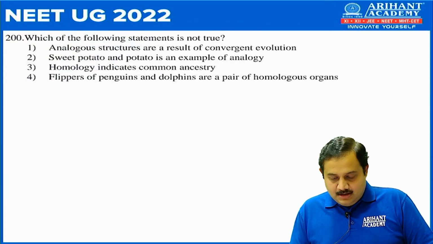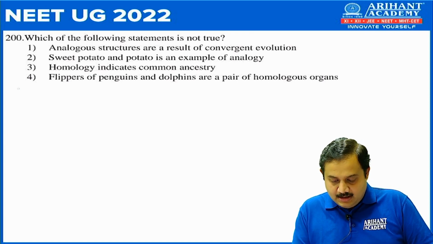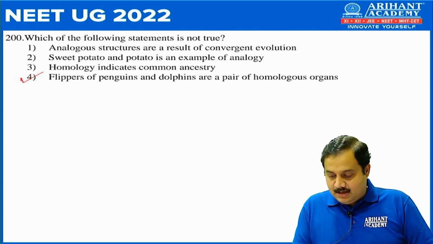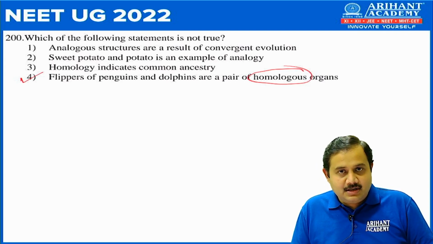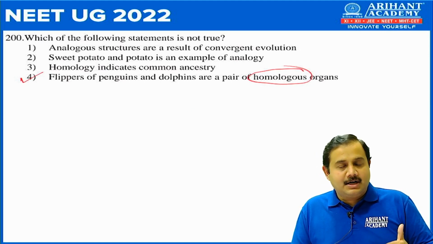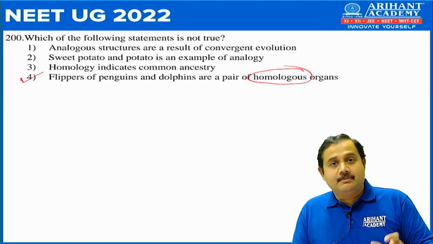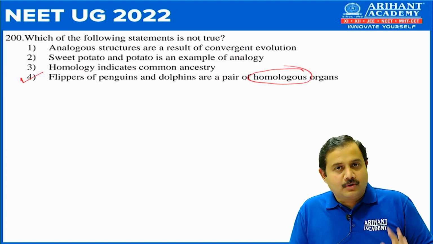And the last one, that is which of the following statements is not true? So again, number 4, flippers of penguin and dolphin are a pair of homologous organs. They can't be homologous organs as they have a different origin. So they are called analogous organs, because flippers of penguin and dolphin both help in swimming, but they do not have the same origin. They have a different origin and hence they are not homologous. So the incorrect statement here is number 4.